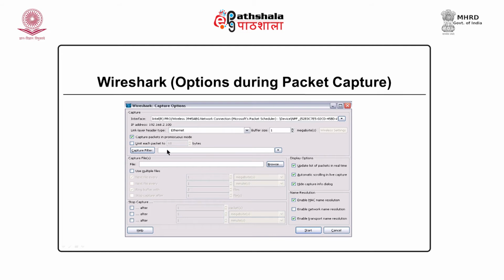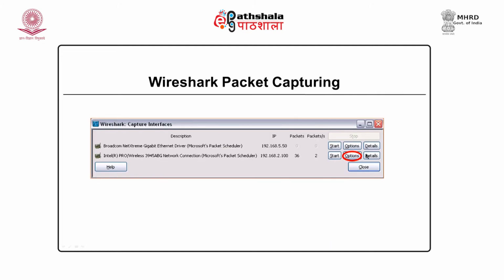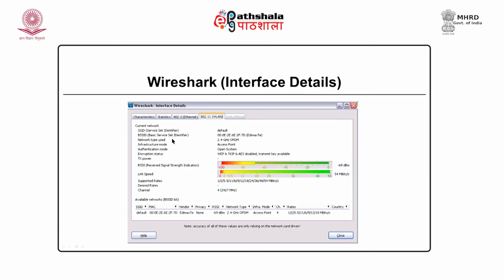Now, let us see the details part. When you click on the details, you will see this screen. This is for the wireless interface. There is something like SSID, BSSID. These are the wireless identifiers, the bandwidth at which it is operating, encryption, transmission power, what is the speed of the link.